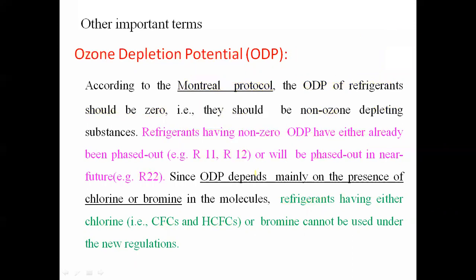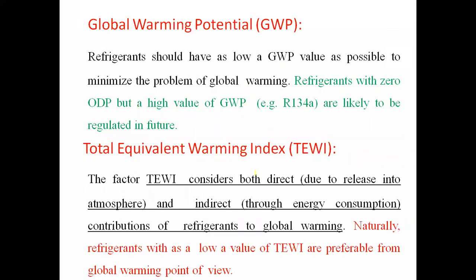Then one more term is there, that is called the global warming potential. So here in the name itself, global warming potential. So the potential of any refrigerant is called GWP, and ozone depletion potential is called ODP.